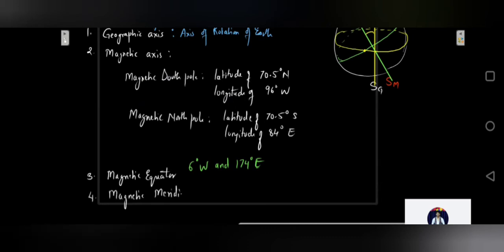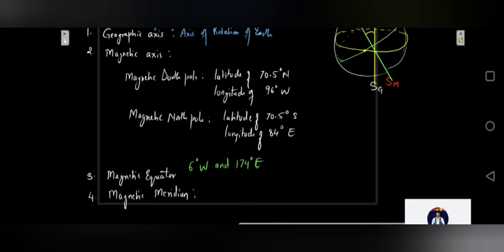You need to understand what is a magnetic meridian. So basically meridian means plane. Okay, what is magnetic meridian? It is a vertical plane which passes through the magnetic axis of a freely suspended small magnet.